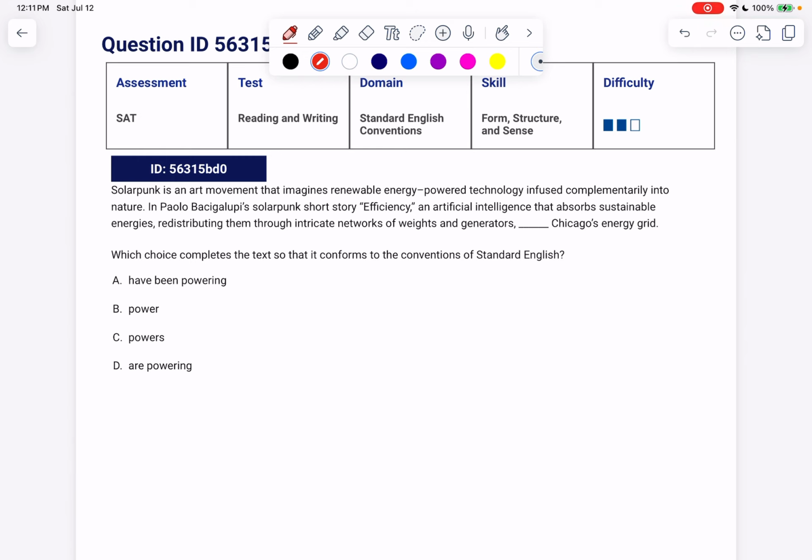So let's see if we can find the subject of this sentence. Let's go all the way to the beginning. So we have in Paolo's solarpunk short story, Efficiency, then a modifier phrase here. And then we have another modifier phrase, redistributing them through the intricate network of generators.